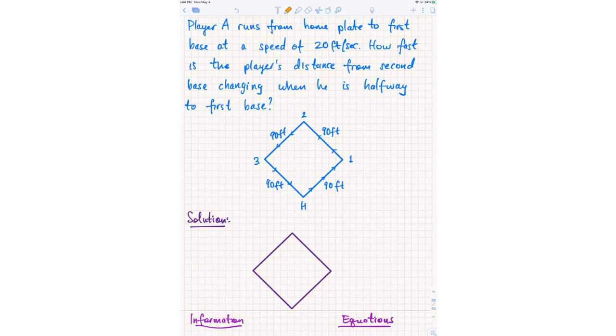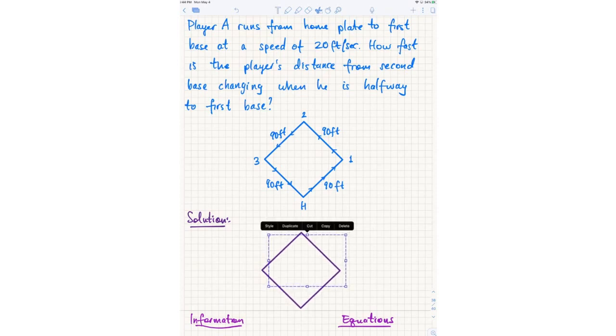So Carter said x is the position of player A, and my question to Carter was that you need to be more specific about describing what the position is. Brandon then said the distance from player to base 2. If you're trying to say that x is the distance from player to base 2, then that is not correct, because that distance is not changing at a rate of 20 feet per second. And Damien said 45 feet, but 45 feet is a certain length that is relevant to the problem, not something that's changing over time.